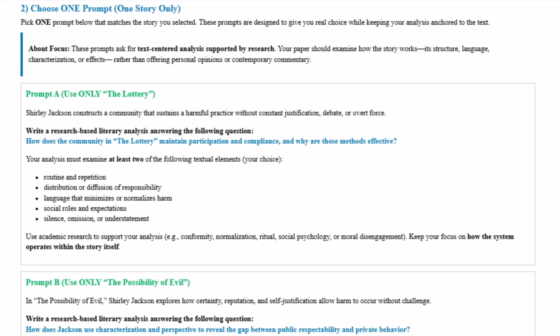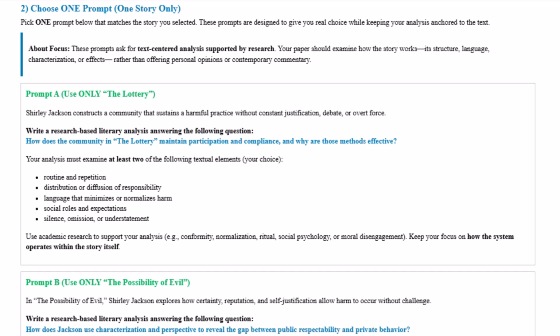Next, you will choose one prompt to answer. Only answer one of these. Don't try to answer all 3. Remember that your focus on this is text-centered and supported by research. You should examine how the story works, its structure, its language, its characterization or effects, what Shirley Jackson did when she was writing to make the story effective, rather than giving me your personal opinions of the story or commentary on what's going on in society today that mirrors this story. You need to give me an analysis of her craft and her skill, that sort of thing.